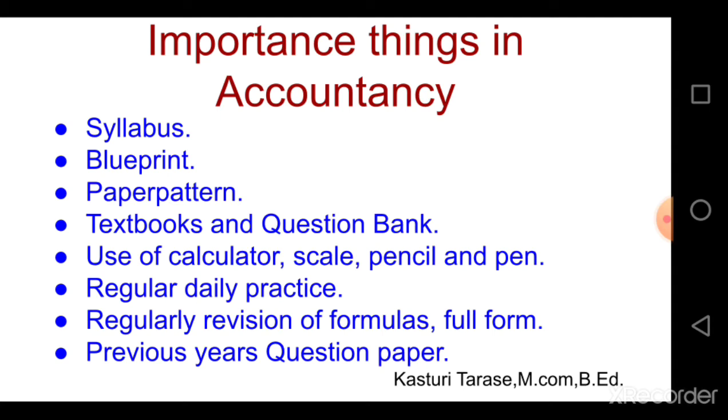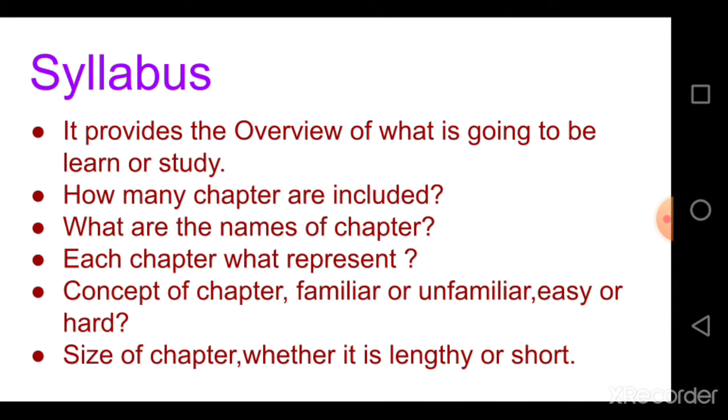So first thing is syllabus. Syllabus provides the overview of what is going to be learned or studied. In one academic year, what we are going to study or learn, we will see in this syllabus.